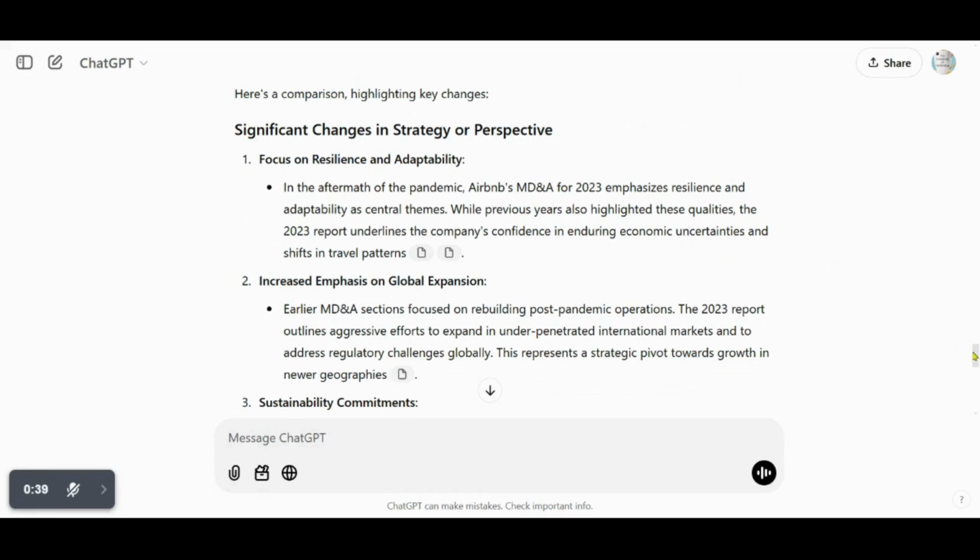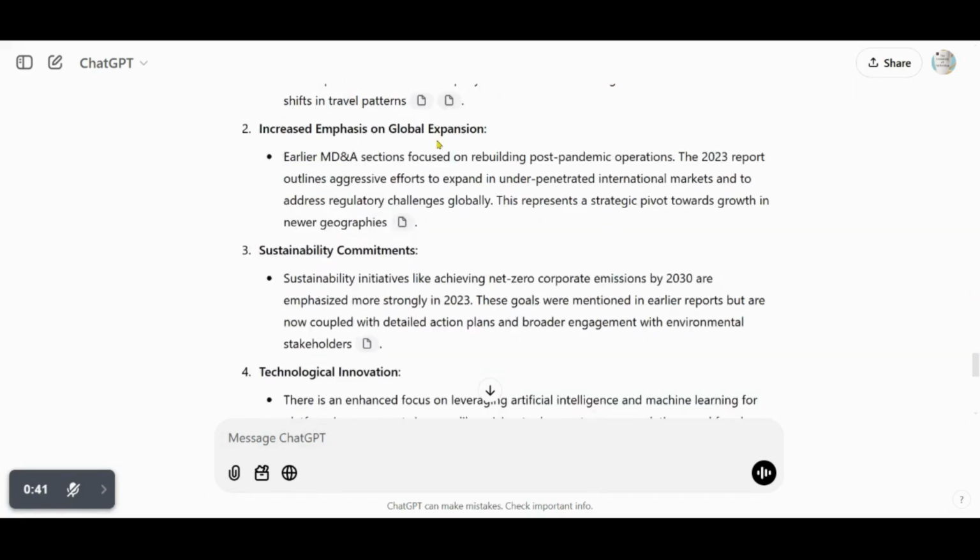Increased emphasis on global expansion. Earlier MD&A sections focused on rebuilding post-pandemic operations. The 2023 report outlines aggressive efforts to expand in underpenetrated international markets and to address regulatory challenges globally. This represents a strategic pivot towards growth in newer geographies.